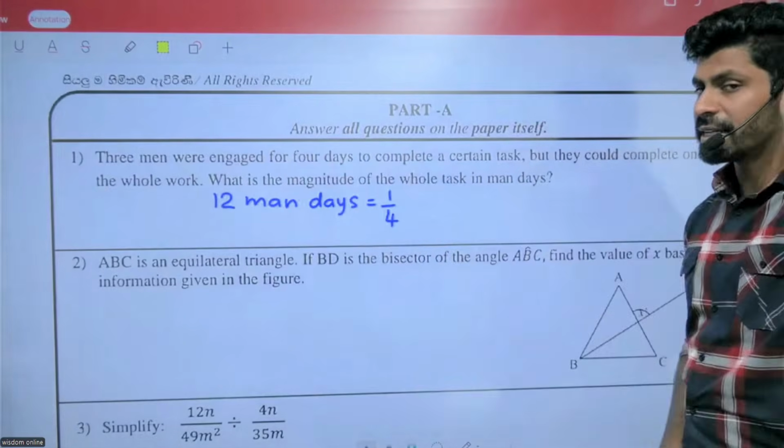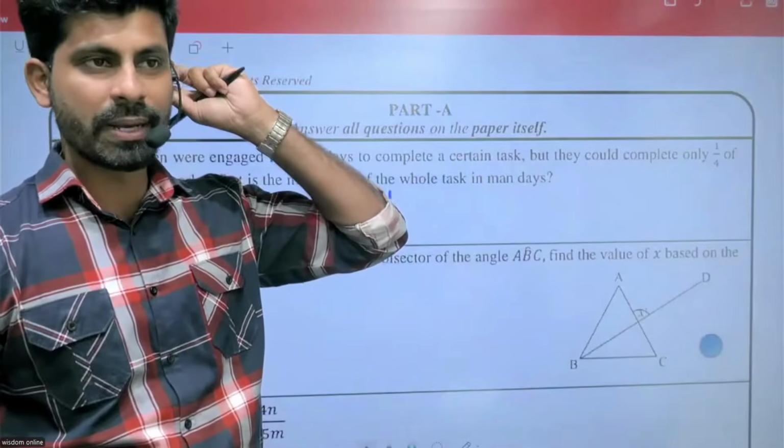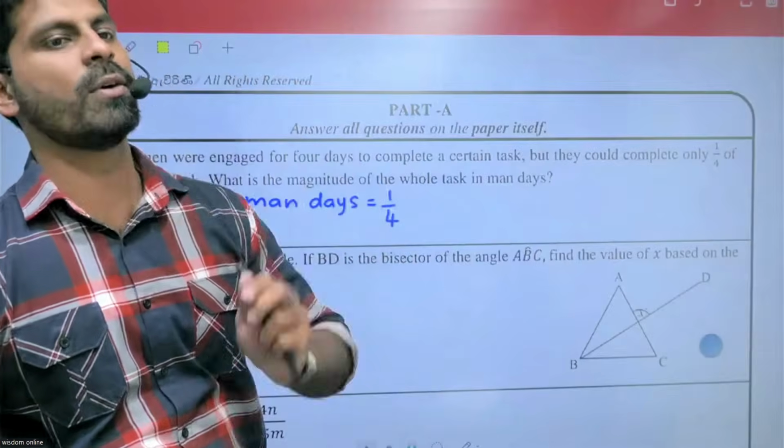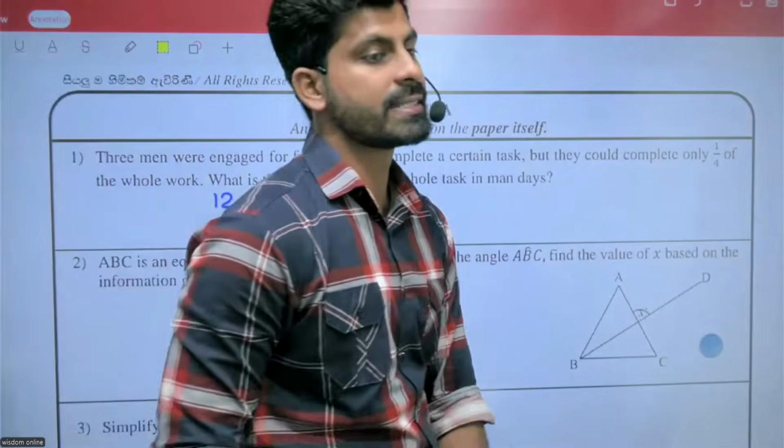Only 1/4. So what is the magnitude of the total task in man days?